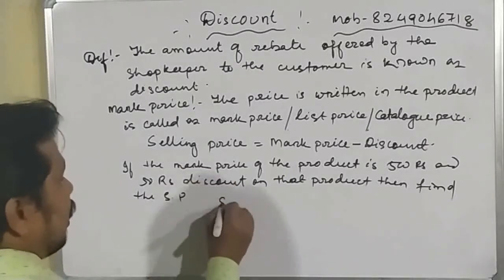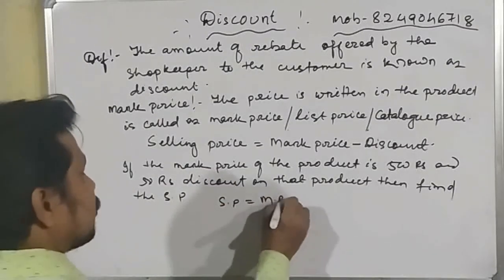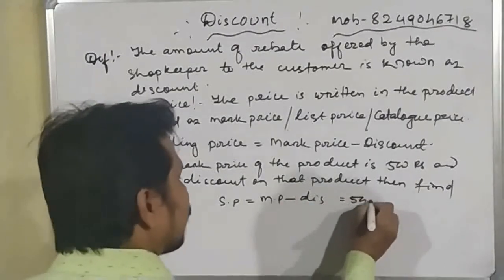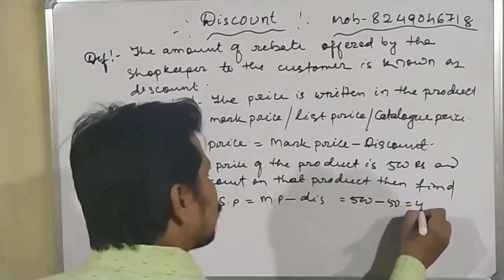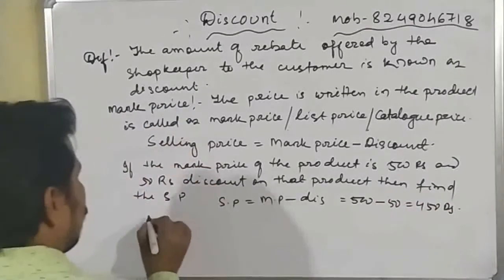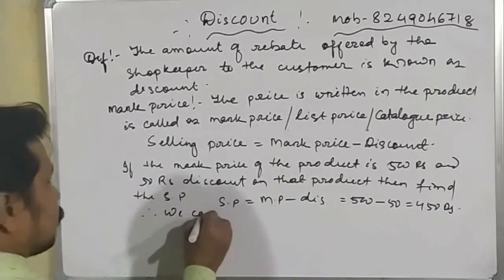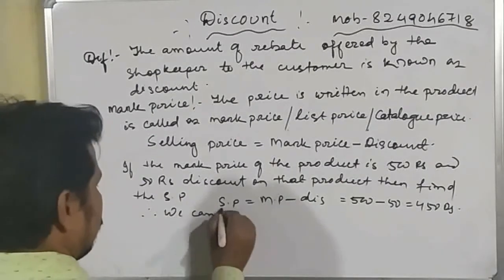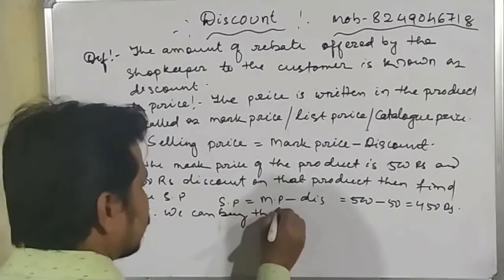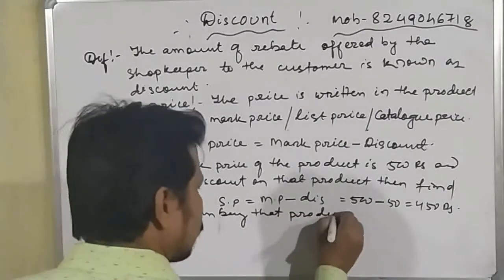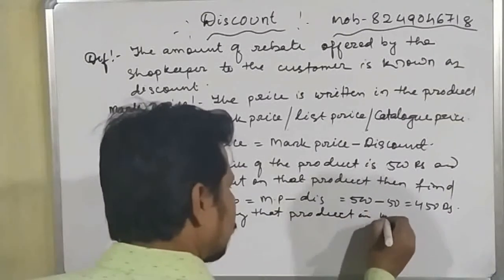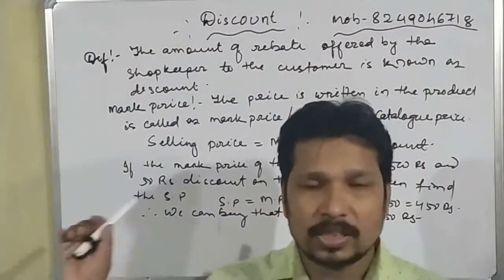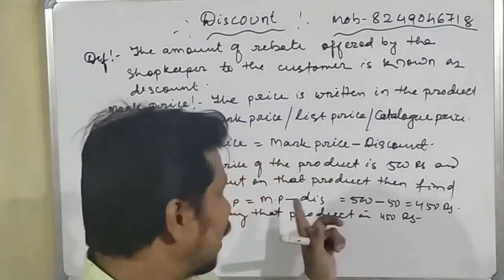We know that selling price is equal to mark price minus discount, which is 500 minus 50, which is equal to 450 rupees. So we can buy that product for 450 rupees. This is the normal calculation of the selling price from the mark price and discount.